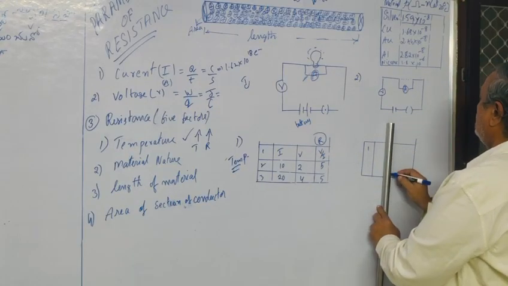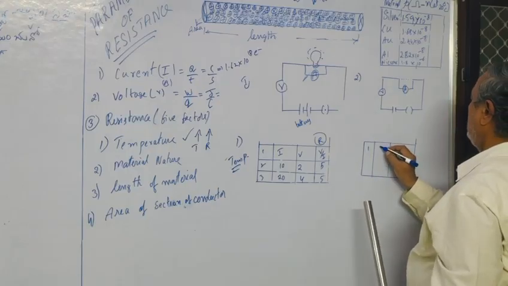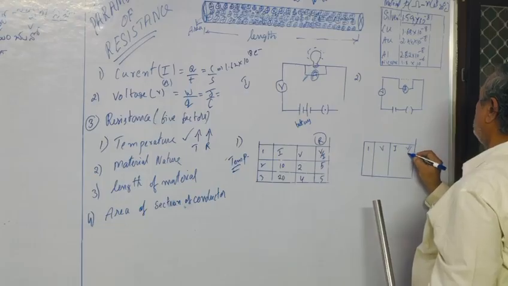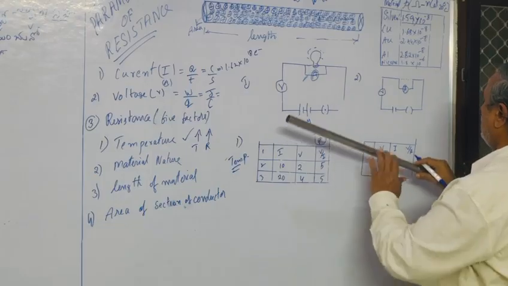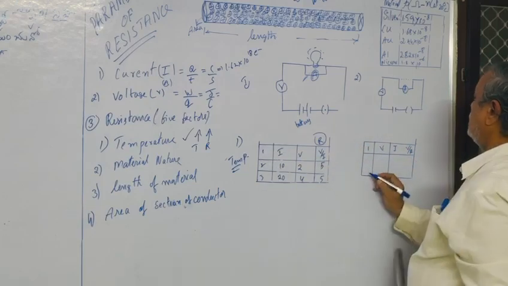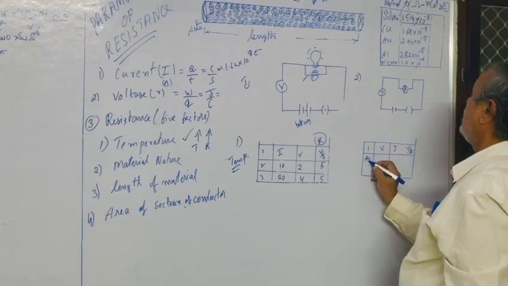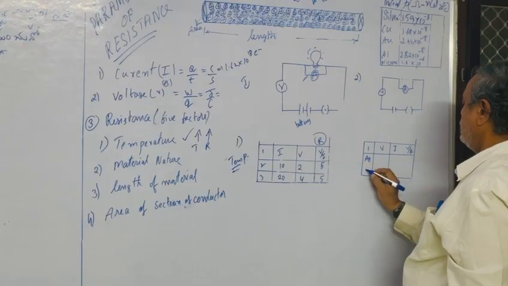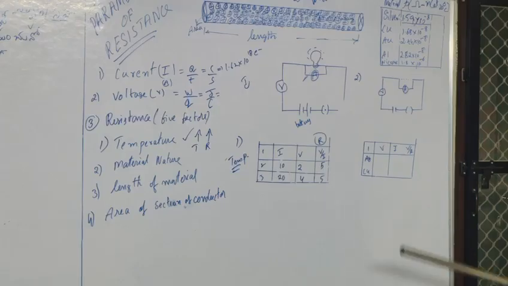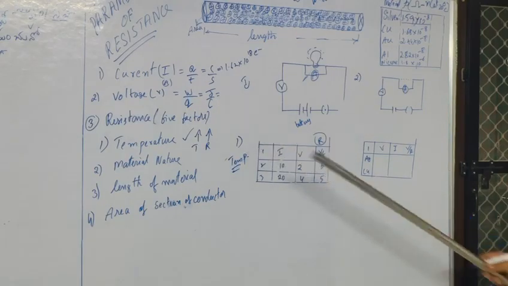Next, V by I, V by IR is equal to. Here, what you observe? First one is Ag, next one is Cu. What will happen now? There is a difference in the material nature.